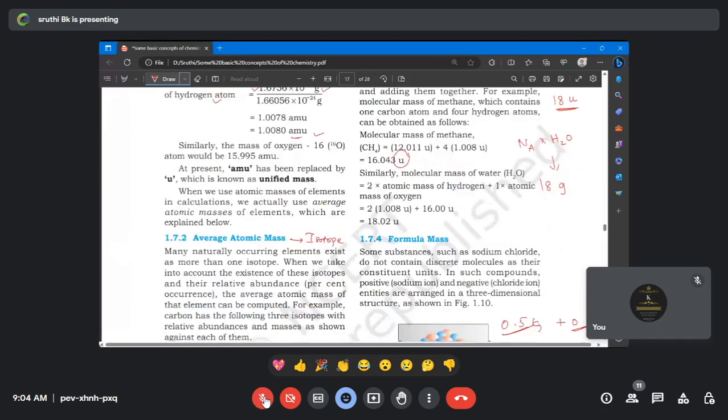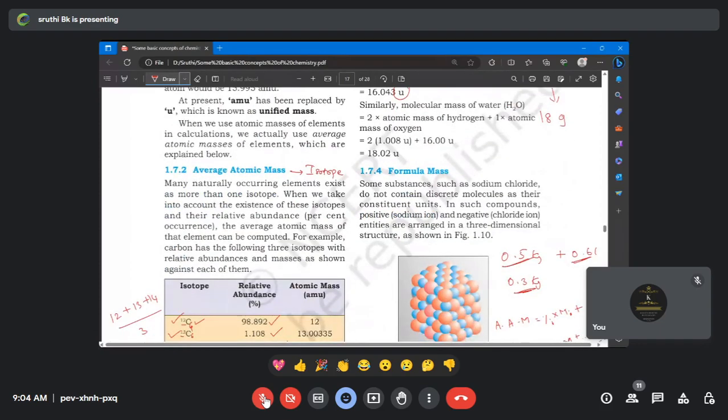Then let's come to formula mass. Formula mass is also almost similar. The only difference is this is calculated for ionic compounds. That's all, very simple. Formula mass is for ionic compounds. So we are seeing the gist of this lesson.